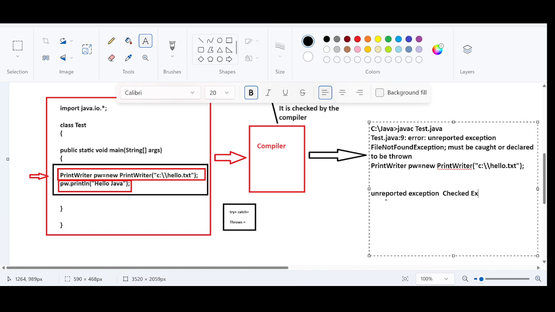Is this really an exception? It is not an exception. It is an alert that you are going to get this exception if you are not showing me the handling code. It is alerting us in advance.